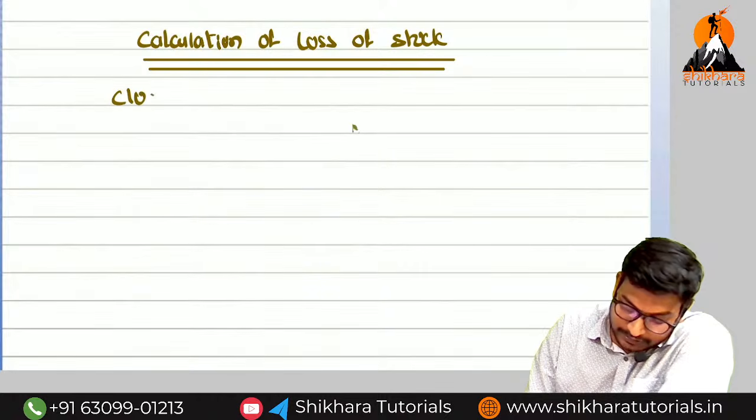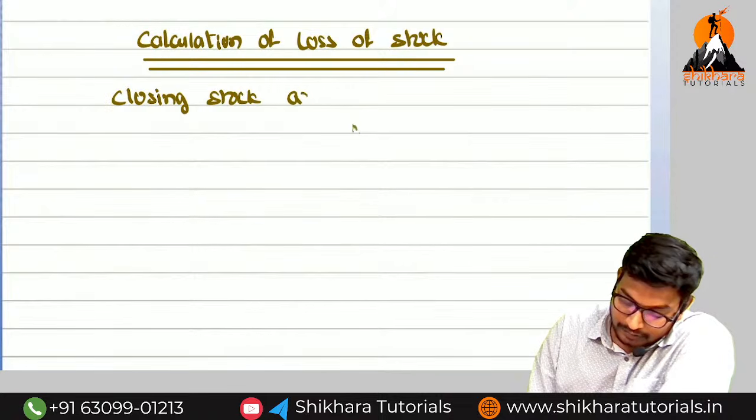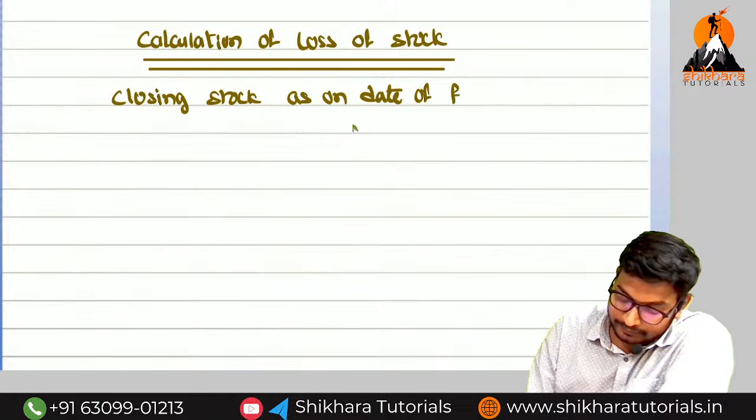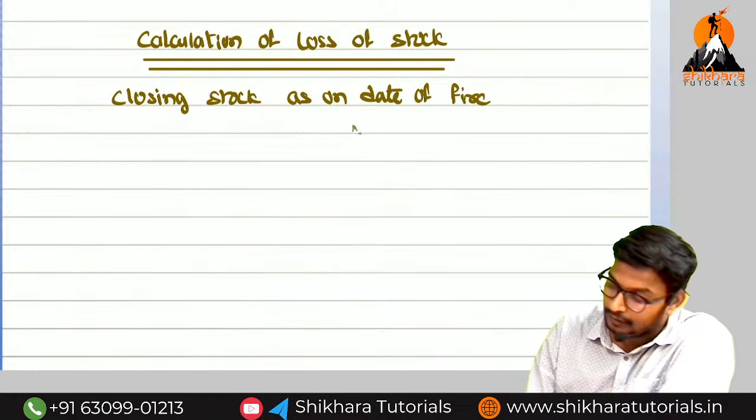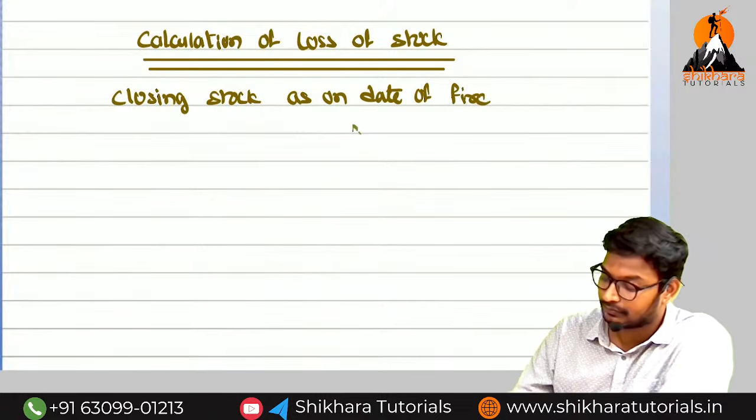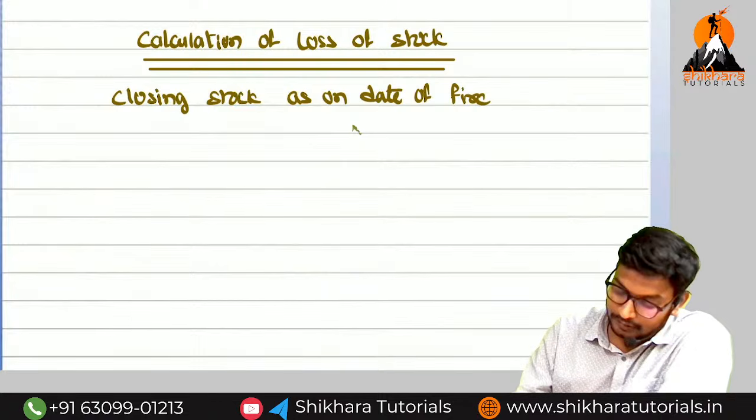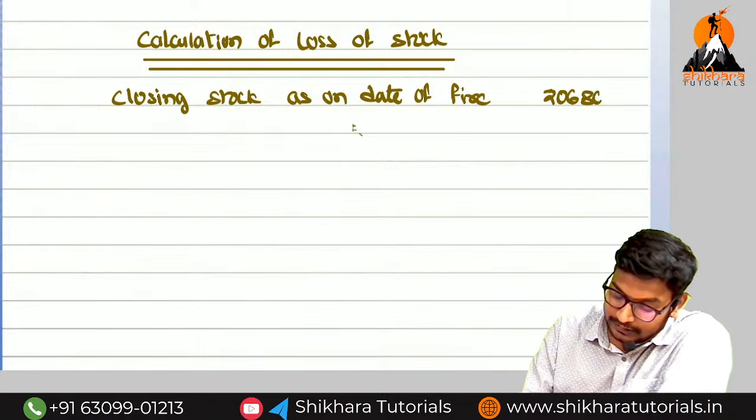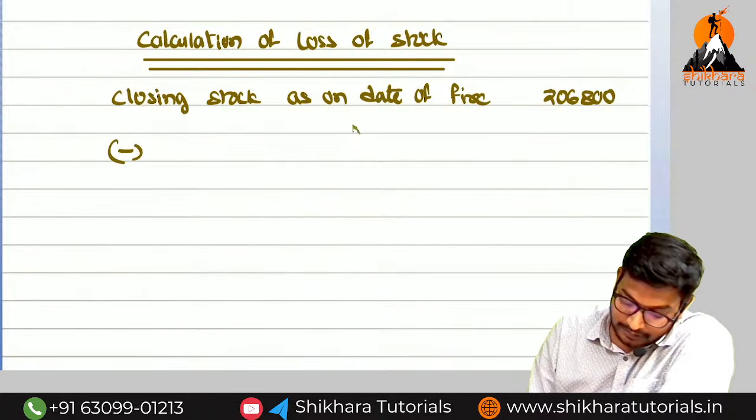So what is the closing stock as on the date of fire? 2,06,800 minus salvage value.